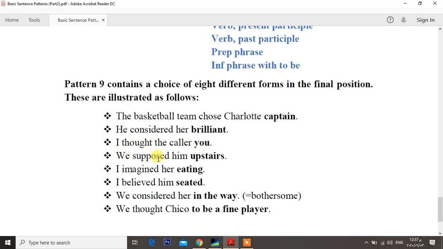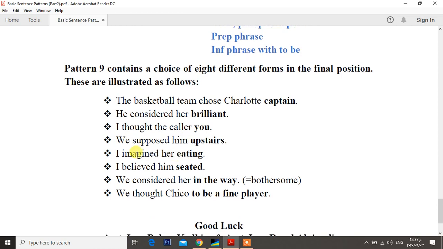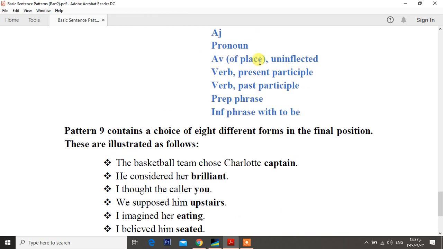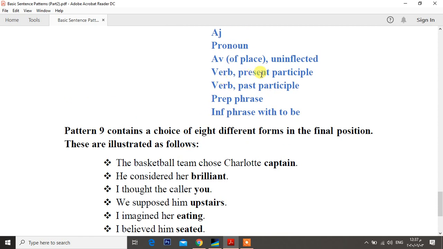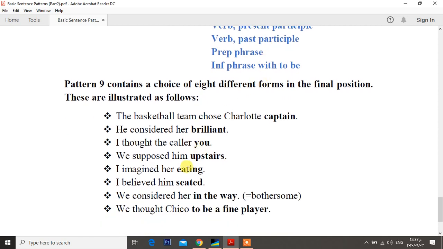Number 4: "We supposed him upstairs." This is N2, him, and upstairs is an adverb of place. Move to number 5: "I imagined her eating." Here is N2 also, and eating is a verb. This kind of verb is a present participle.